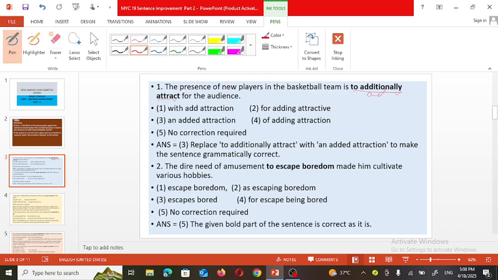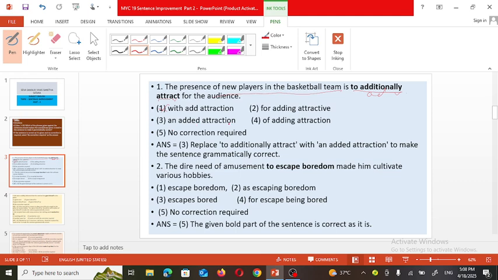The presence of new players in the basketball team, that is the subject, and the remaining part is the predicate: is dash for the audience. Is for attracting, or for adding attractive, it won't be suited here. With add attraction, it won't be there.